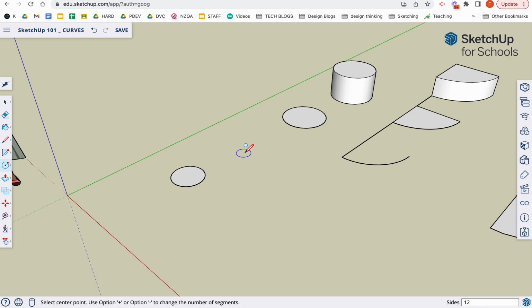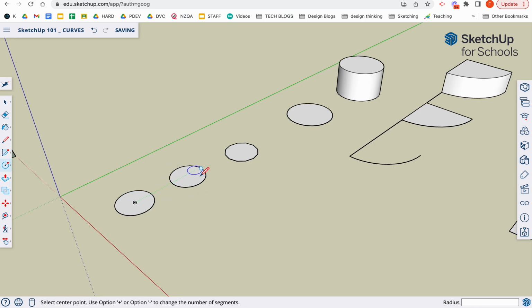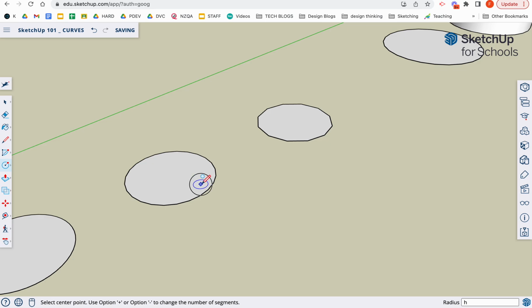So let's say if I go 12, enter, and I do 150 again, you can see that it's far less refined than this circle here. If I go escape and I go 48, so double that, I go enter, and it's giving me that feedback that this is going to be 48. I can draw out the size. It's snapping to the radius that I've already used through that inference engine.